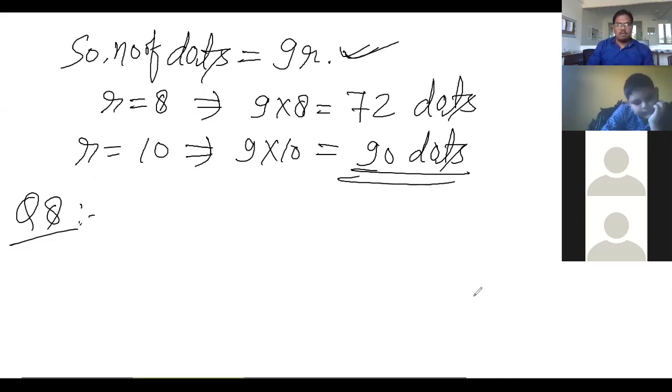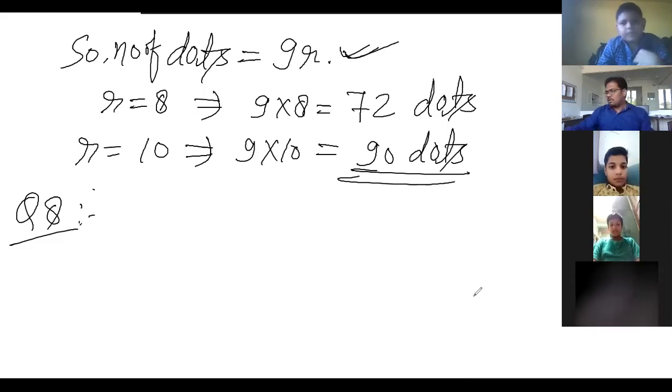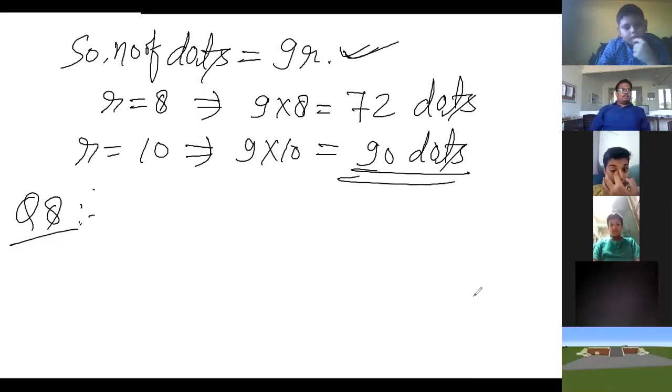Now question number 9. On your video, everyone. I am going to take your attendance. If anybody is offline in the video, then they are absent.